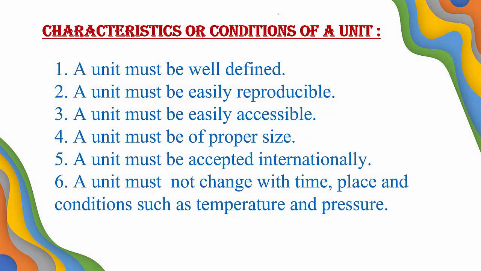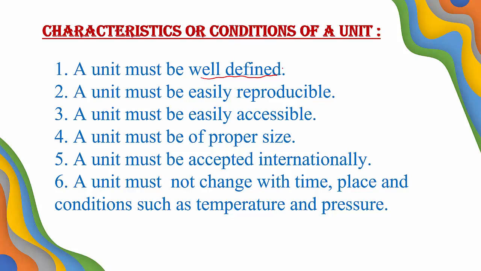Now you can observe some characteristics or conditions of a unit. What characteristics or what type of conditions does a unit have to follow? I had given 6 characteristics of a unit here. You can observe one by one. The first characteristic or condition is a unit must be well defined. That means that unit should have its own definition. It should be properly defined.